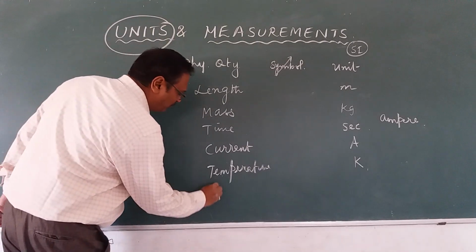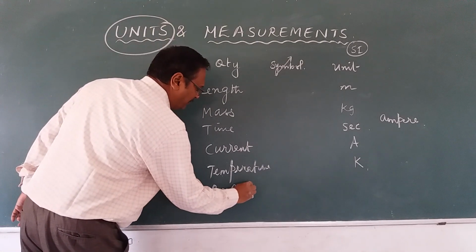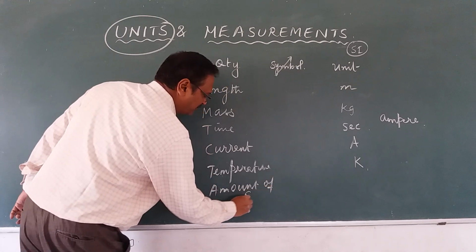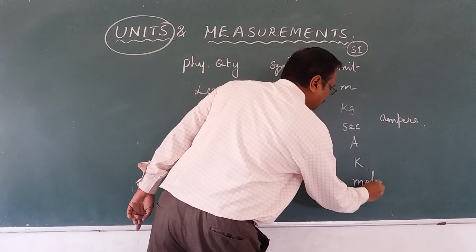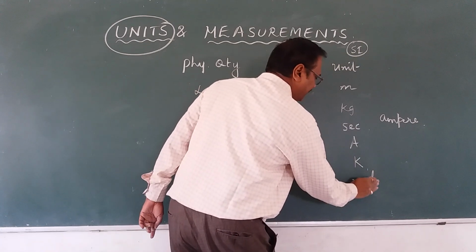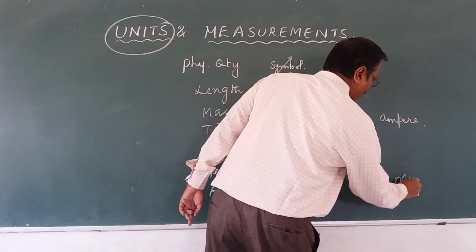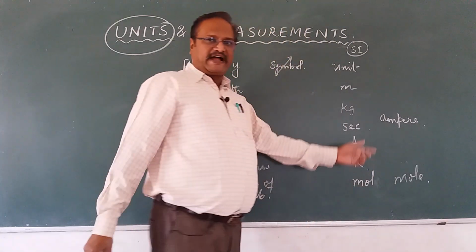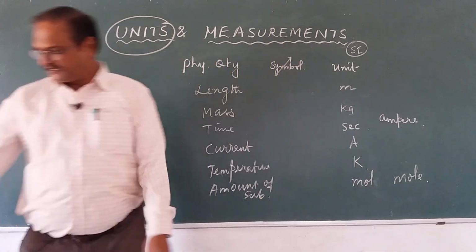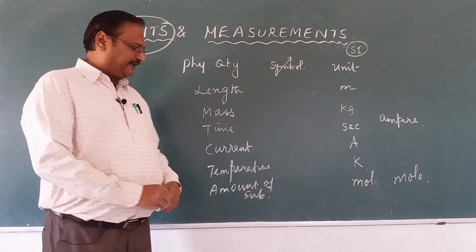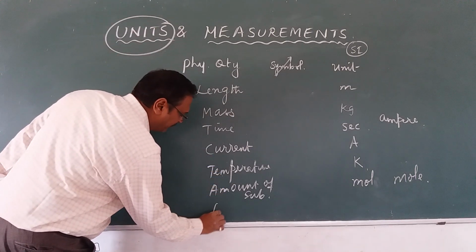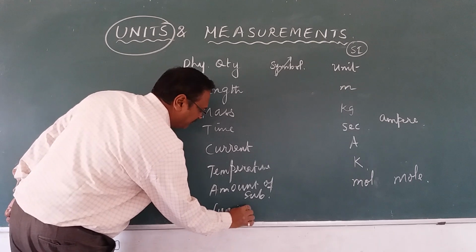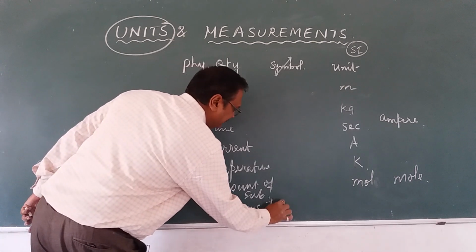Then you have amount of substance, and this is actually mole. In chemistry you will learn about the mole, written mol. Actually you will learn the mole concept: the number of atoms in a given element or material. And last you have luminous intensity.